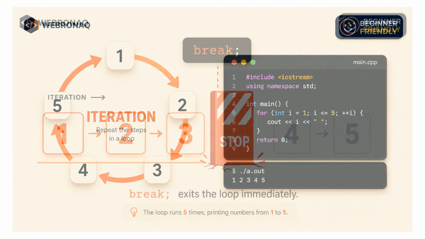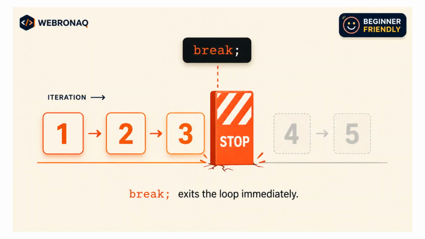Let's start with break. Here's the simplest way to think about break. Imagine your loop is going through numbers one by one: 1, 2, 3, 4, 5. The moment your code hits a break statement, the loop stops completely. It doesn't matter how many iterations were left. The loop is done, and the program moves on to whatever comes after it. Think of break as pulling the emergency brake. Once it's pulled, the loop is over.